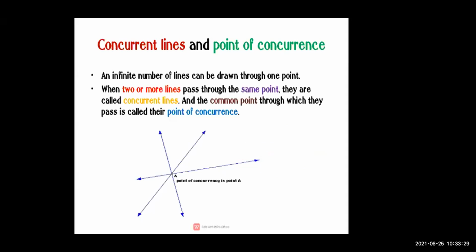Now the second main thing you have to learn: what is concurrent line and what is point of concurrence.